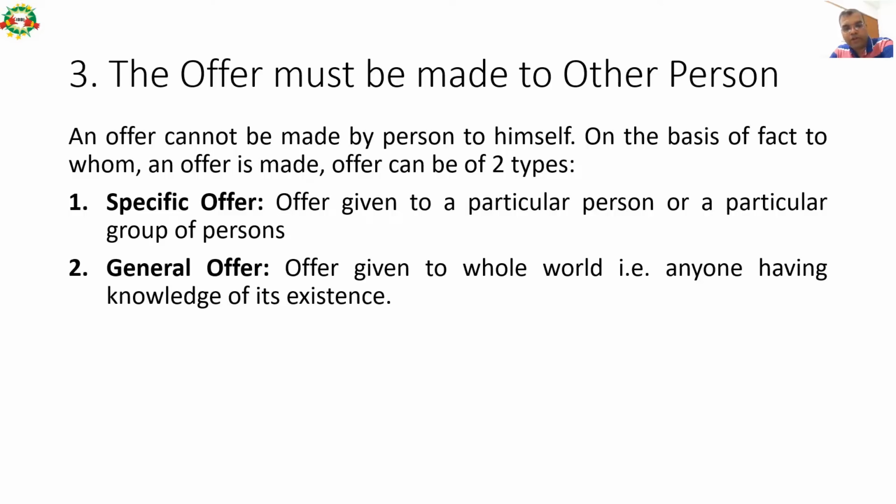Third important element of the offer or proposal is that the offer must be made to another person. An offer cannot be made by a person to himself. Please note it down. On the basis of to whom an offer is made, offer can be of two types. Number one, specific offer, and the other one is general offer. Specific offer is, what is it? Offer given to a particular person or a particular group of persons. I offer you something, or a group of people. That is a specific offer. And general offer is offer given to the whole world, that is, anyone having knowledge of its existence.